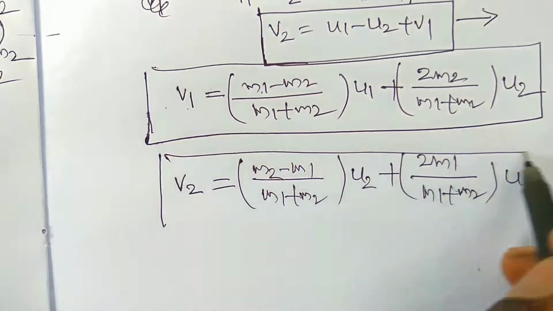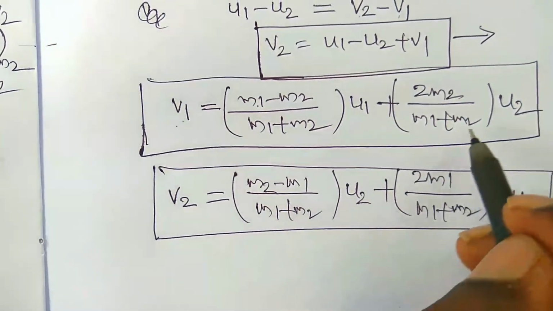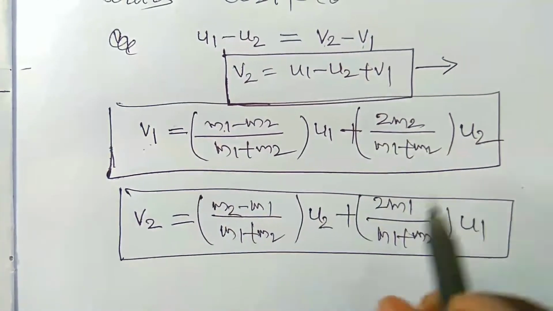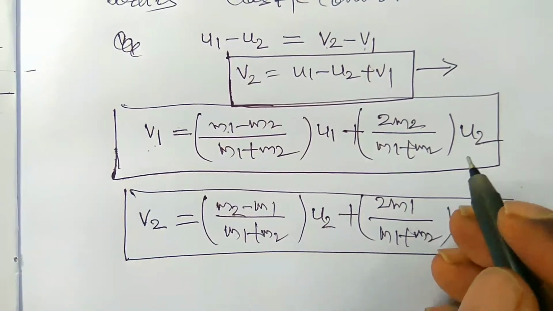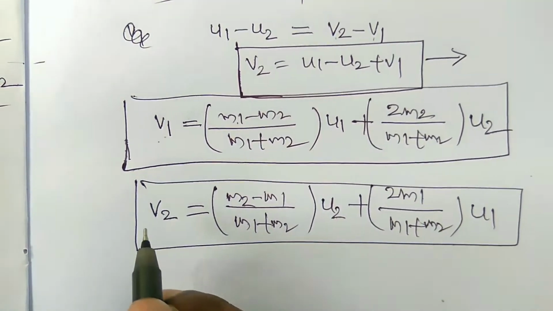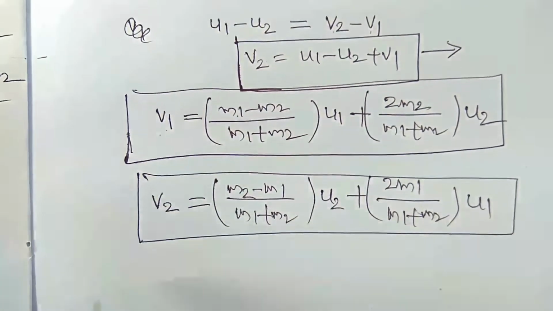So this is the concept you have to write, and remember the formulas of the final velocities v1 and v2 in elastic collision.